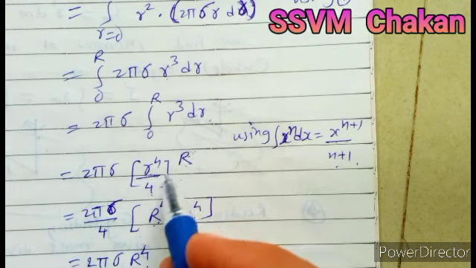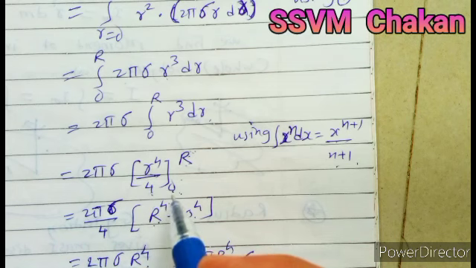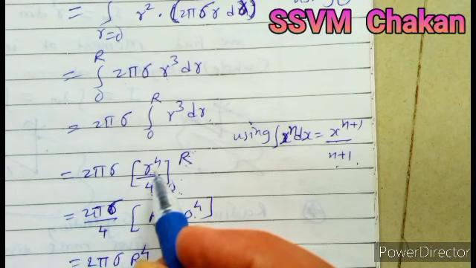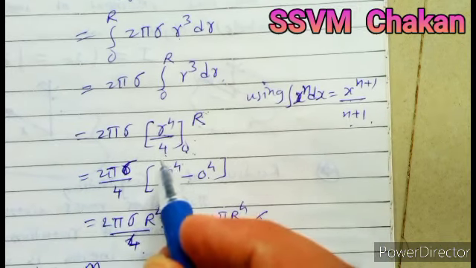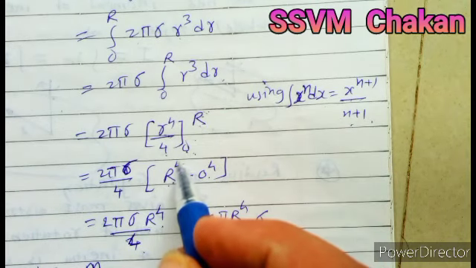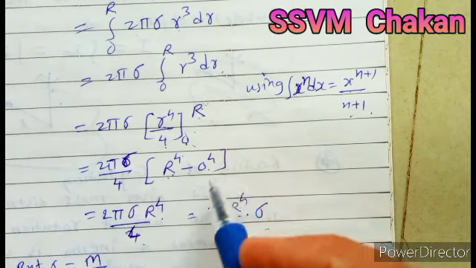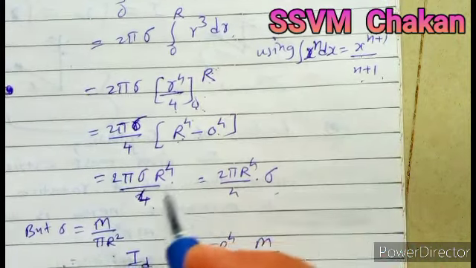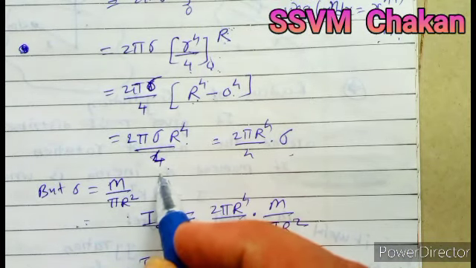We substitute the capital R in place of small r first, that is, upper limit first. Subtract the lower limit from the upper limit, that means in place of small r we substitute 0. Take 4 as common. Upper limit capital R raised to 4 minus lower limit 0 raised to 4. 0 raised to 4 is 0. So you get 2 pi sigma R raised to 4 divided by 4.